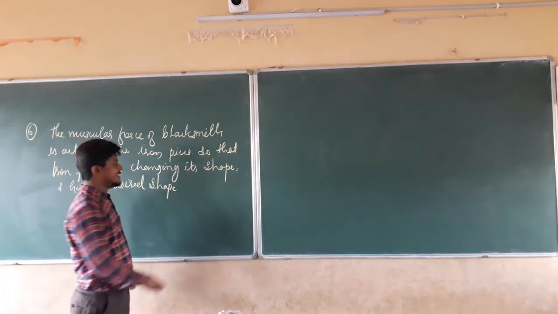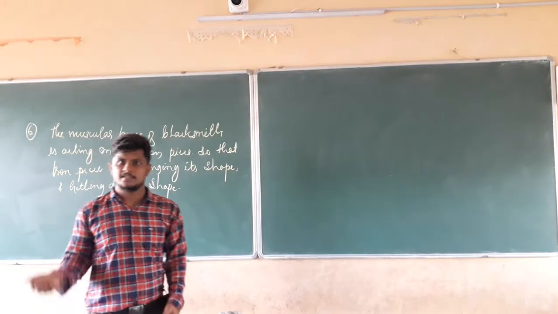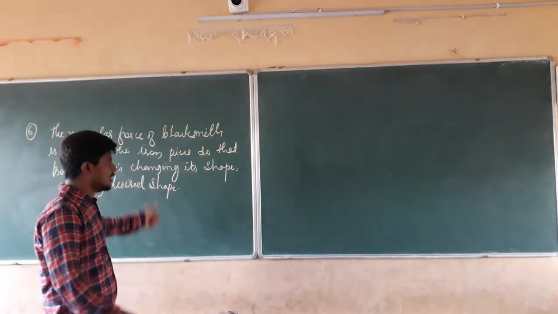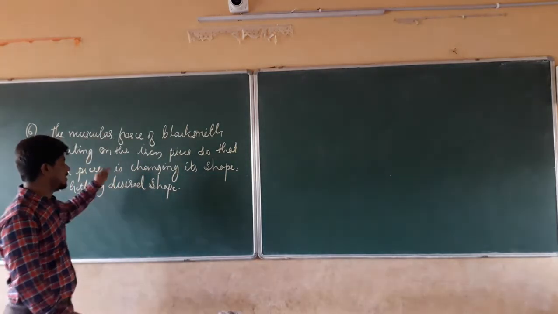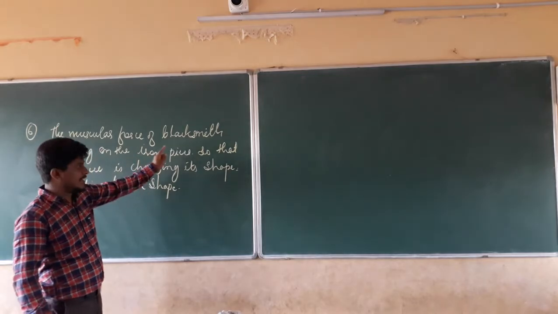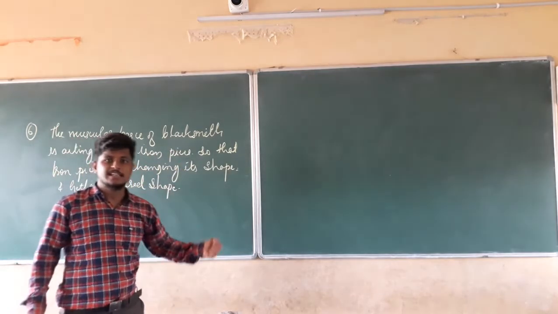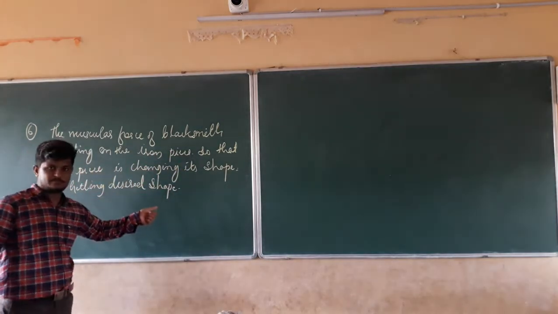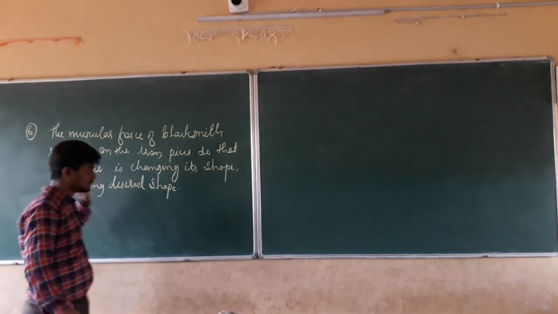Right? To get the desired shape, blacksmith is using a what? Muscular power, muscular force on the what? Hot iron piece, so that is going to give his desired shape. I hope this is clear.